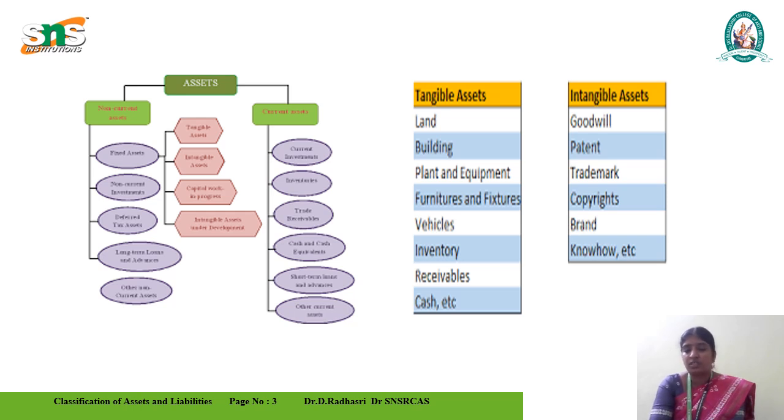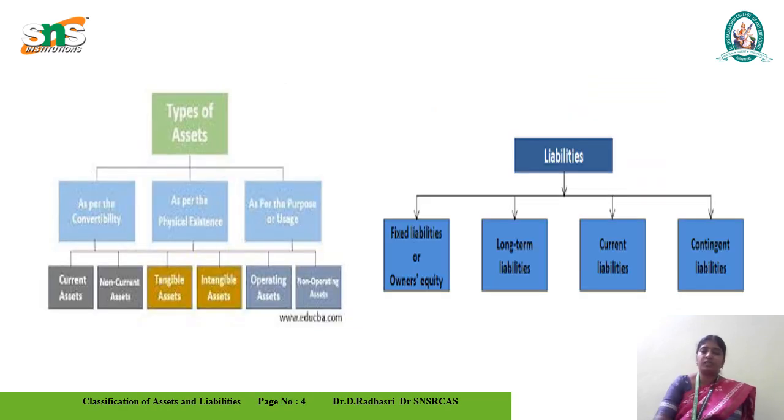And tangible asset means land, which we can feel, see, touch and identify. The intangible is something we cannot feel or touch. This also is handled in the way of assets and liabilities. Then there are the convertible assets, which can be easily convertible, classified by physical existence and by usage in operations.